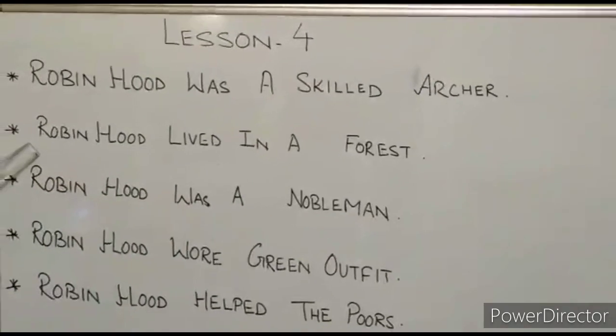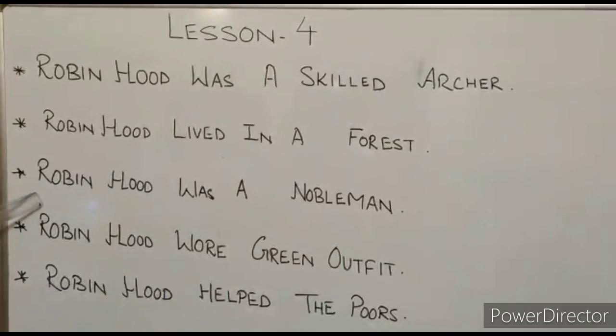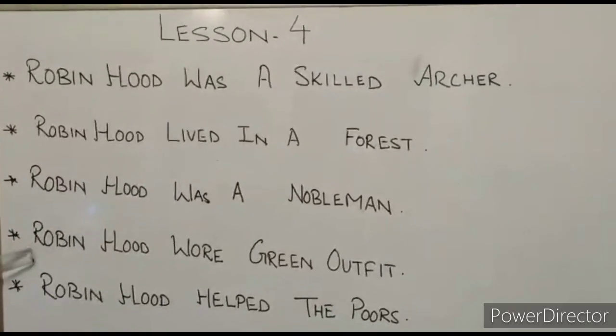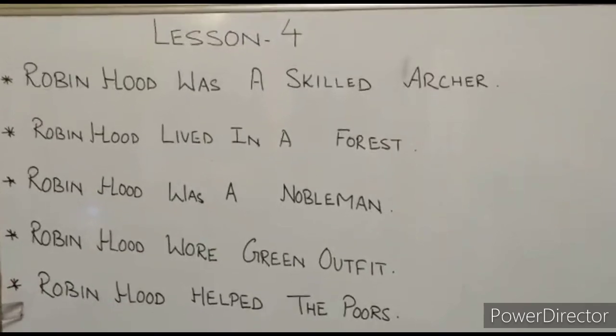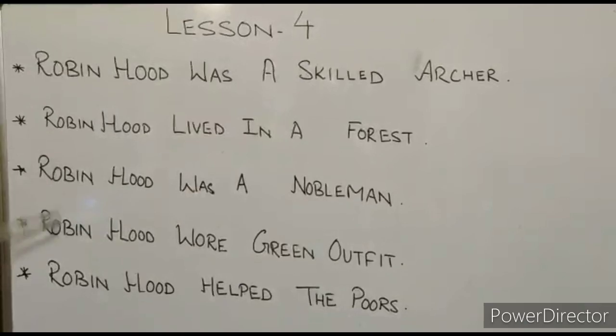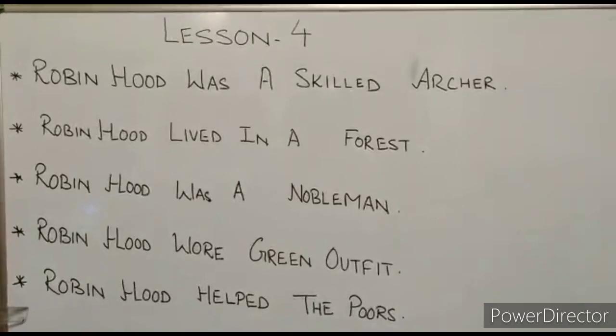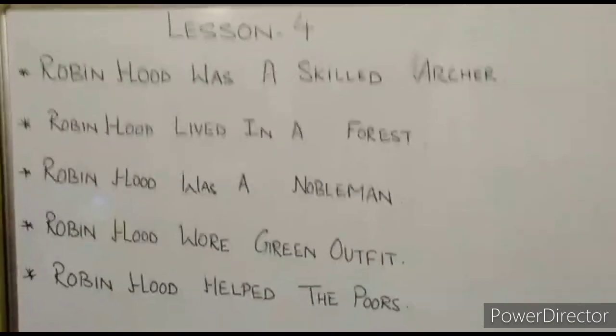Robin Hood lived in a forest. Robin Hood was a nobleman. Robin Hood wore a green outfit. And Robin Hood helped the poor. So what have I done, students? In all these sentences, I have described Robin Hood, isn't it?